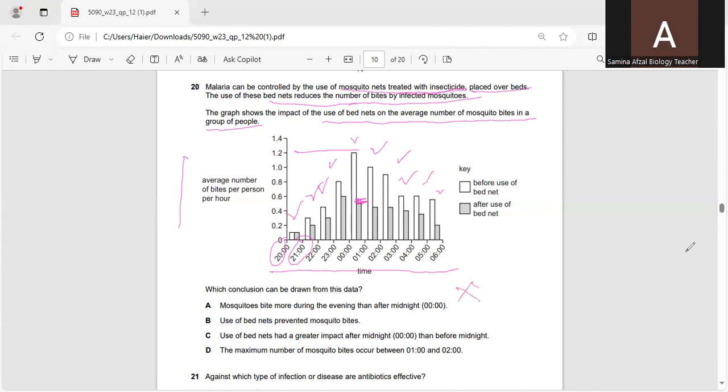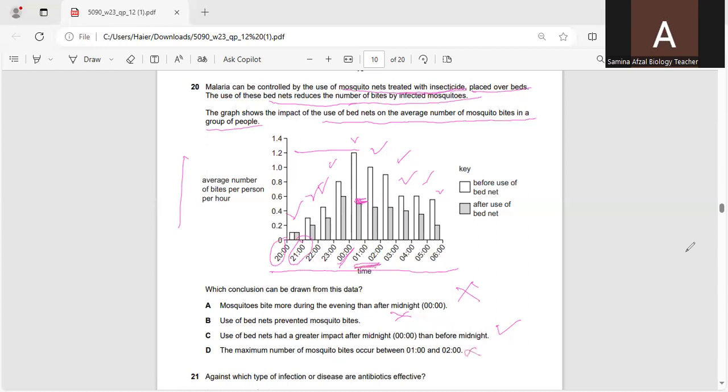No, we are concluding the effect of using the mosquito nets treated with insecticides. Use of bed nets prevented mosquito bites; again, we are trying to find out. Use of bed nets has a greater impact after midnight than before midnight. It can be the correct option. After midnight, you can see the bites have decreased. The maximum number of mosquito bites occurs between 1 and 2. No, this is not the correct option.